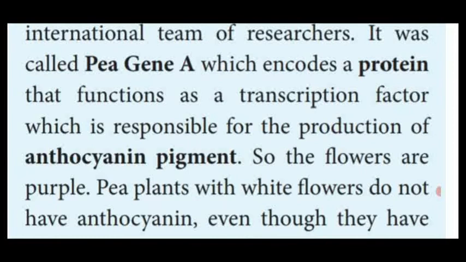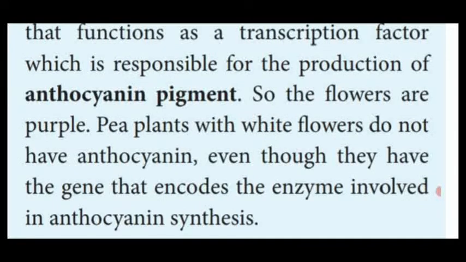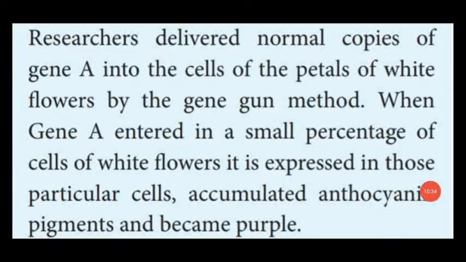But the white color flower in the pea plant also has the P gene A, and also contains the protein to produce the anthocyanin pigment. But the color of the flower is white. Why is it white in color? Dear students, the researchers discovered the reason.